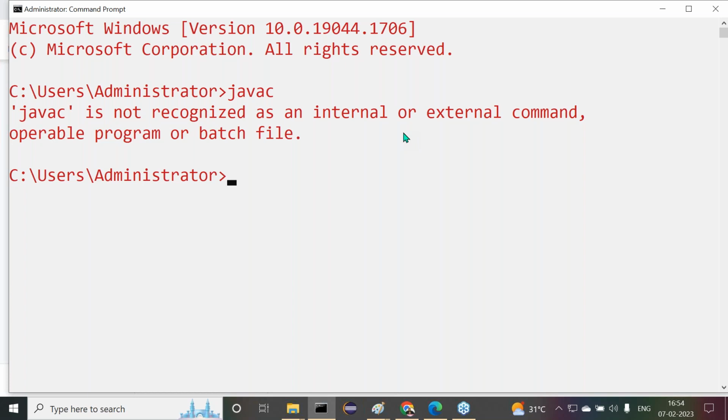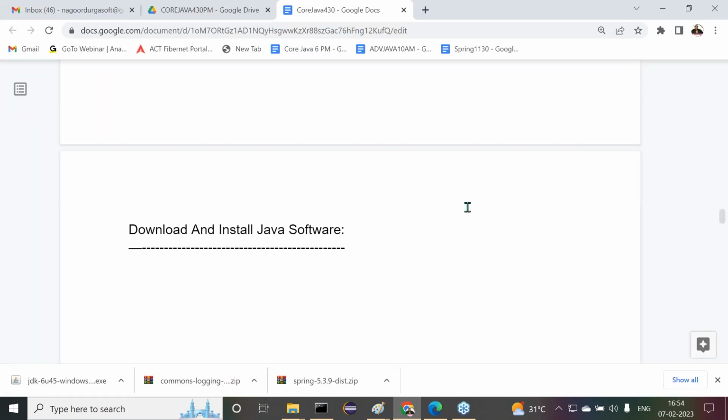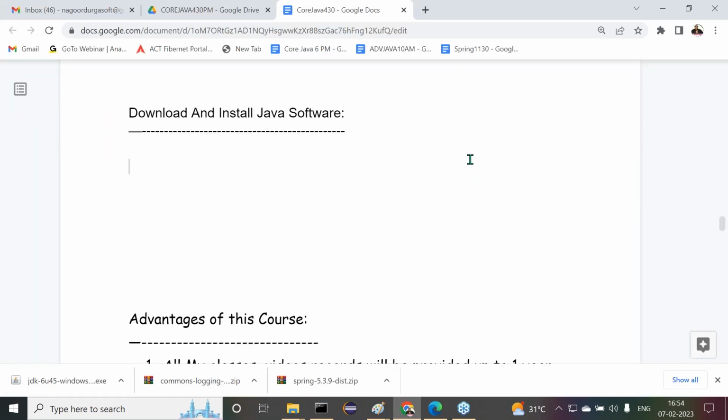So what do I have to do there? Now observe carefully. I'm telling you, I already have the download and installation steps. I'll paste those steps in the document for you. Maybe by tonight, if you open it, you'll be able to see all the installation steps there. Don't worry about it; I already discussed it in other batches. The same steps I have written there. I will paste them here so that you can get some clarity. Right, so leave this particular point now.